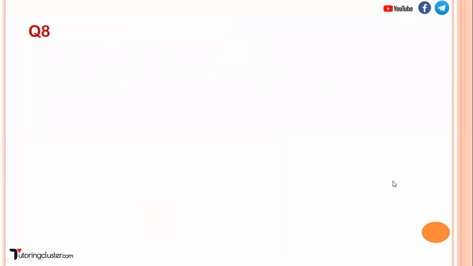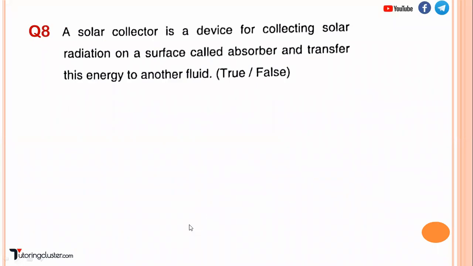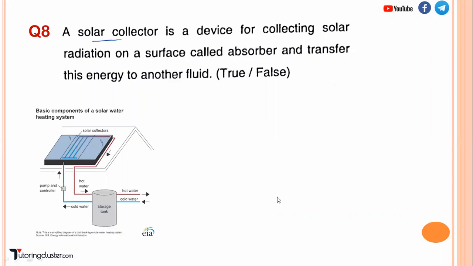Now, question number 8. A solar collector is a device for collecting solar radiation on a surface called absorber and transfer this energy to another fluid. So solar collector is a device for collecting solar radiation. Yes, it is true, on the surface called absorber, and transfer this energy into another fluid. Yes, it is correct. Okay, let us discuss this.